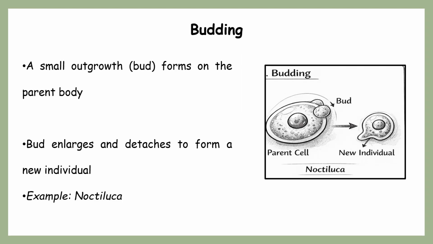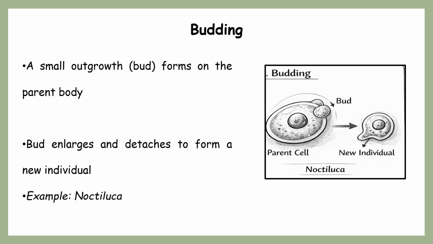After fission, we're talking about one more type of asexual mode, that is budding. You can clearly see the same thing in the diagram. From the parent cell itself, one small outgrowth, which is known as a bud, originates from the parent body. Later it grows in size and ultimately detaches from the parent cell, and grows into a new individual. So this is how budding happens.